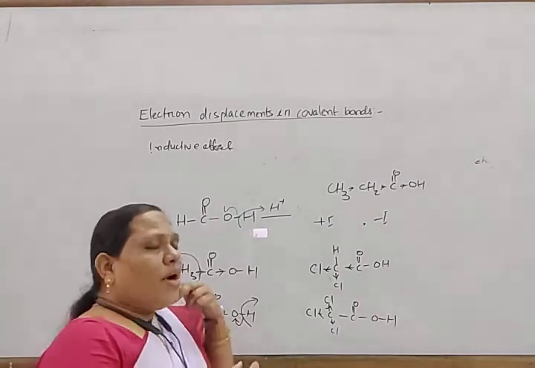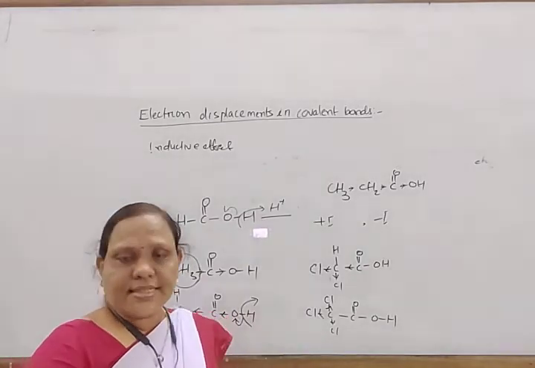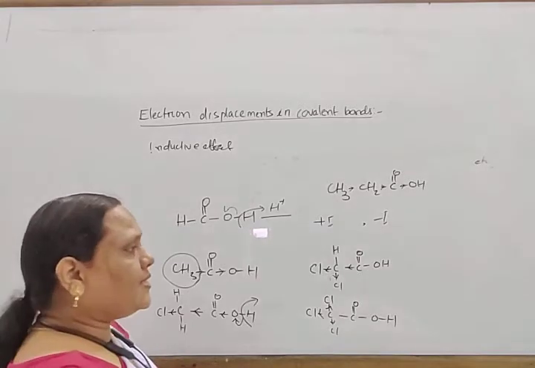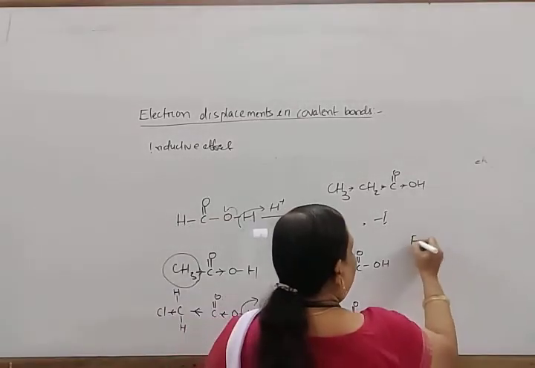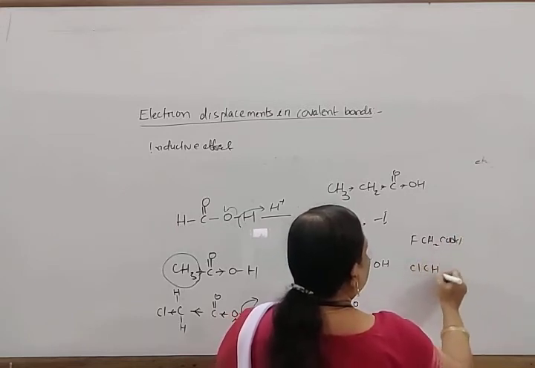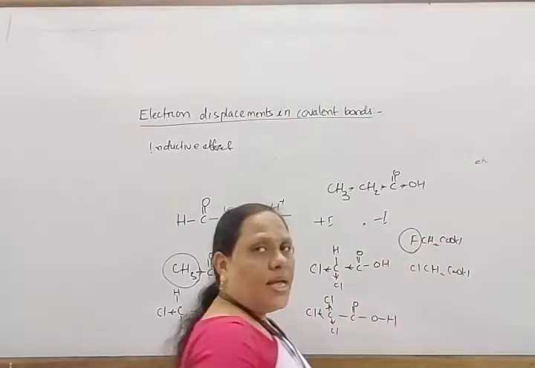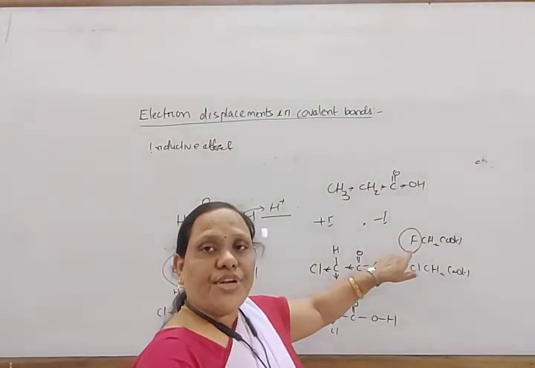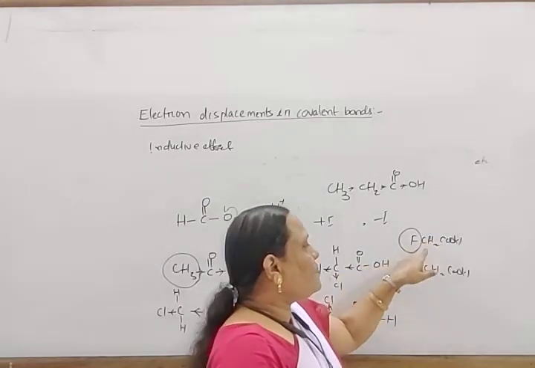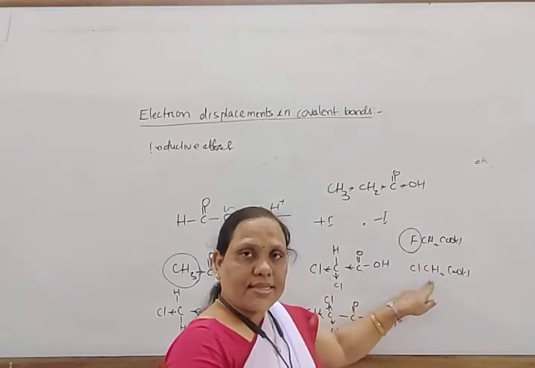And the more the tendency of electron withdrawing, the more its acidic strength. For example, if we compare fluoroacetic acid, FCH2COOH, and chloroacetic acid, ClCH2COOH, fluorine is more electronegative than chlorine, so the electron withdrawing nature of fluorine is greater than that of chlorine. As a result, fluoroacetic acid is more acidic than chloroacetic acid.